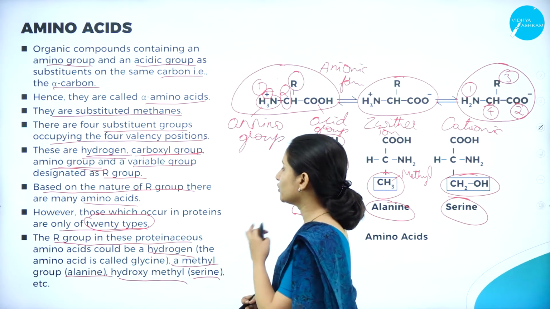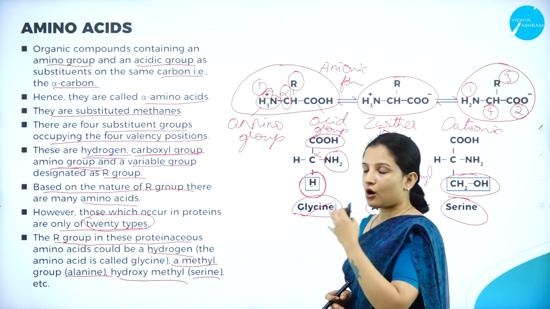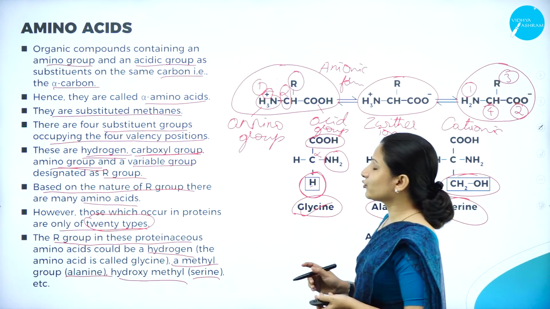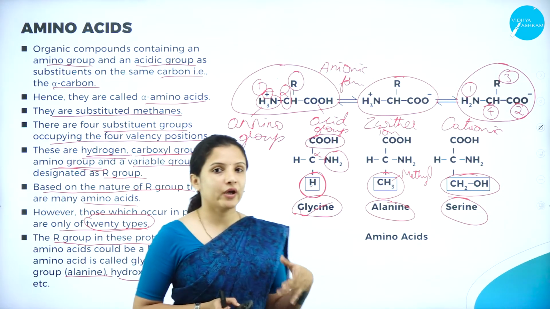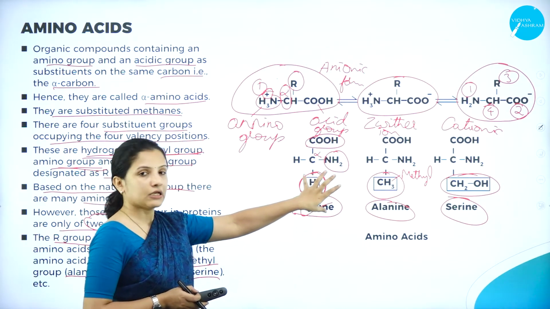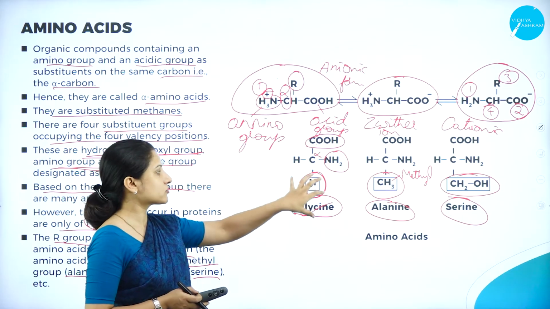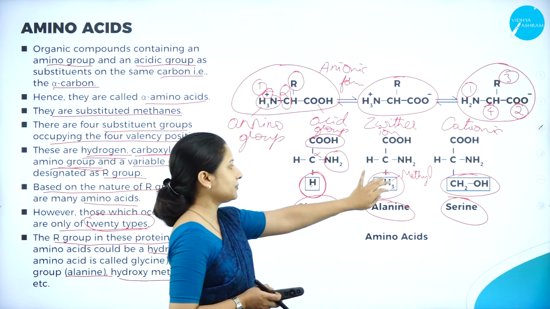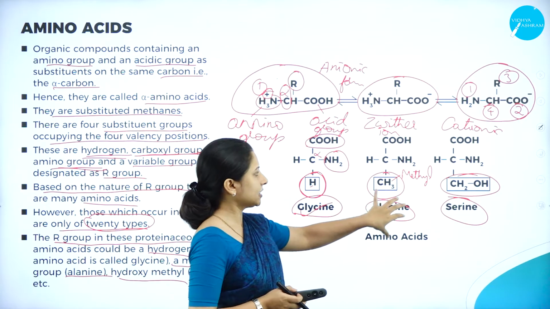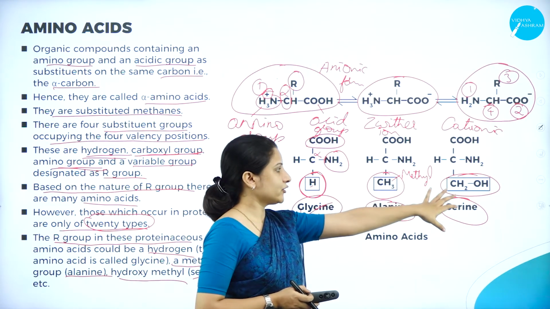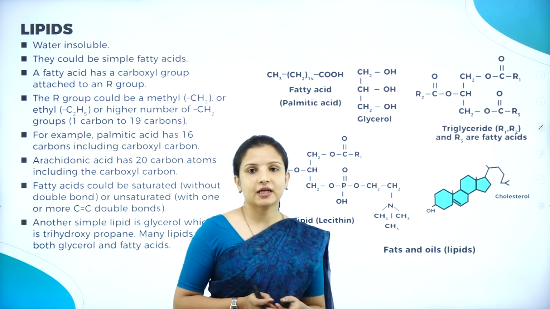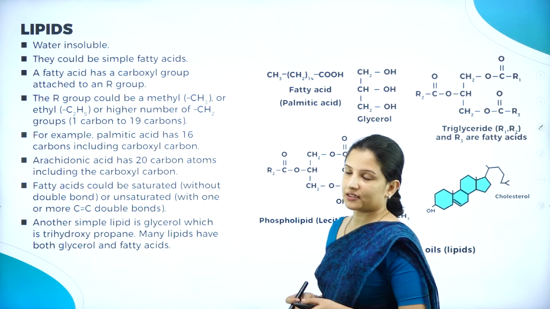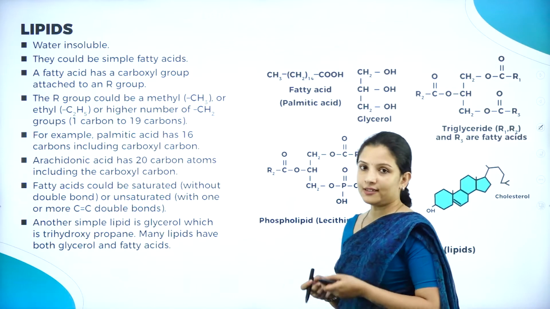And also I have told you how, based on the compound that substitutes the R group here, the name of the amino acid will be decided, wherein if the R group is replaced by a hydrogen, it will be a glycine. If it is replaced by a methyl, it will be an alanine. And if it is replaced by a hydroxy methyl, it will be a serine. So these are the different types of amino acids that are present. And now we shall see about the lipids.